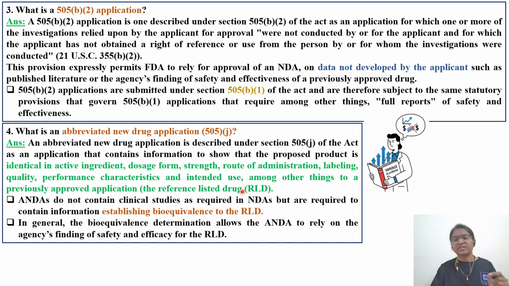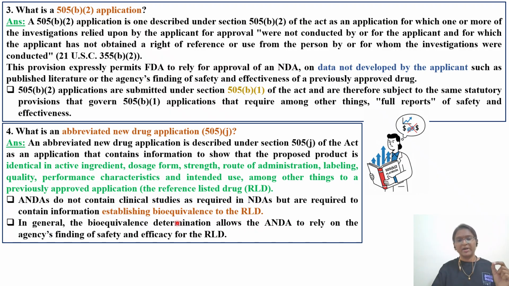The reference listed drug, that innovative drug, we will call it RLD, reference listed drug. ANDAs do not contain clinical studies as required in the NDA. So in case of new drug application, you need toxicological data, then you will have phase 1, 2, 3 study submission. But in the case of ANDA, you do not need clinical studies as required in NDA, but are required to contain information establishing bioequivalence to that of the RLD. So you have to do a comparison between the reference listed drug and your abbreviated drug.